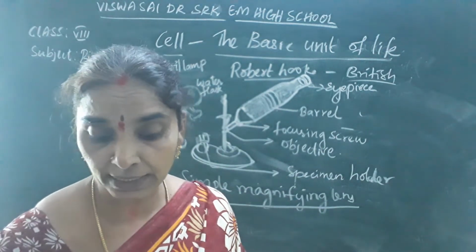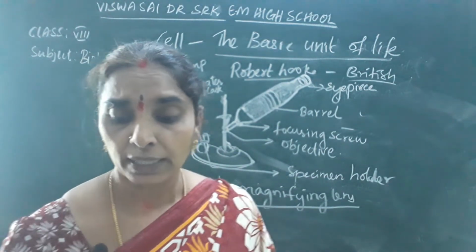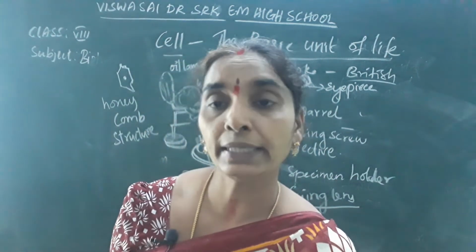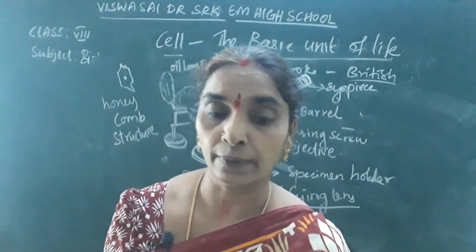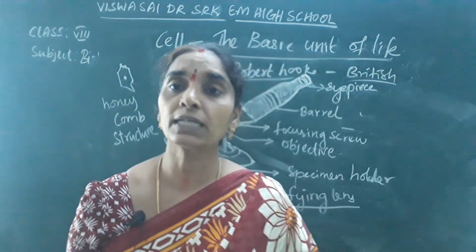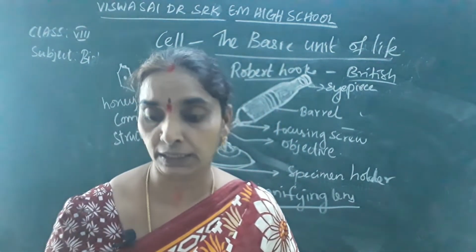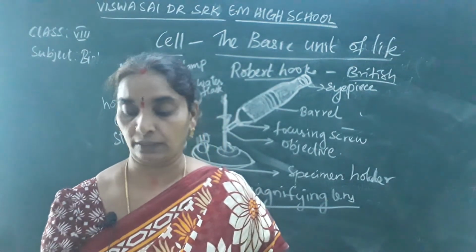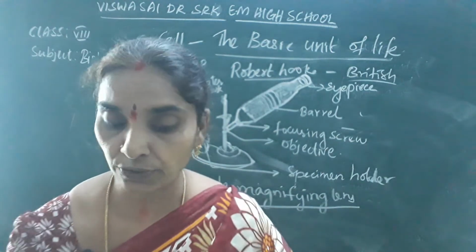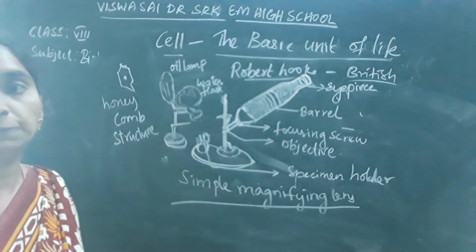Later, we can say that Antony van Leeuwenhoek is the first human being to find organisms moving in a drop of water. So the observation was done by Zacharias Janssen. I hope you have understood the lesson of today children, and try to write the questions now.